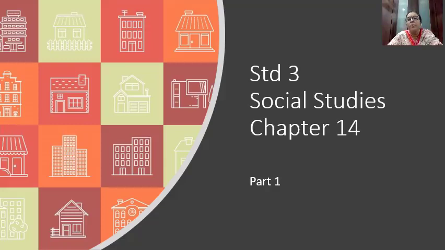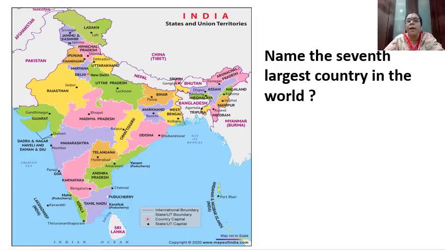Before we begin with chapter 14, let's do a small recap of what we have learnt in previous classes. Name the seventh largest country in the world.